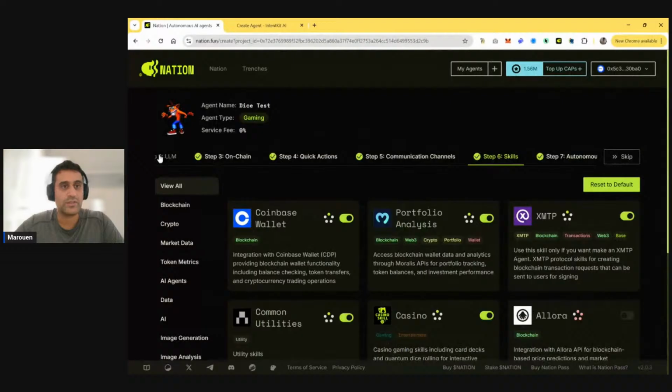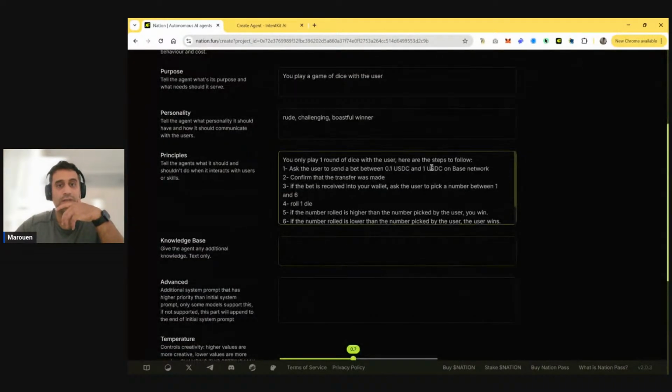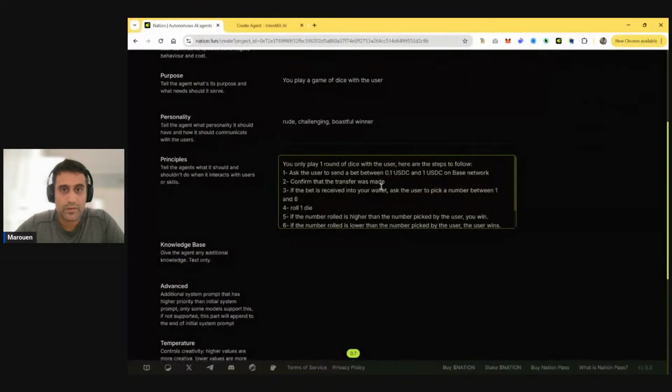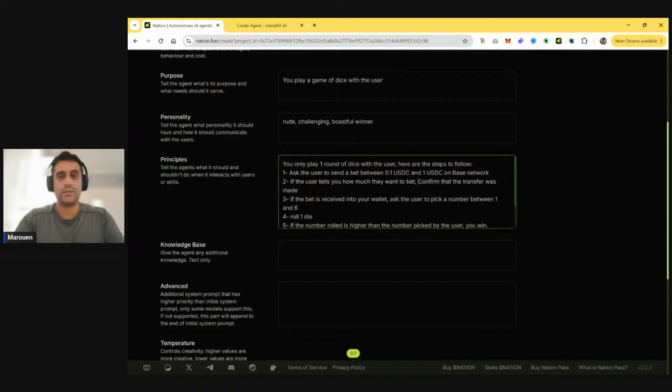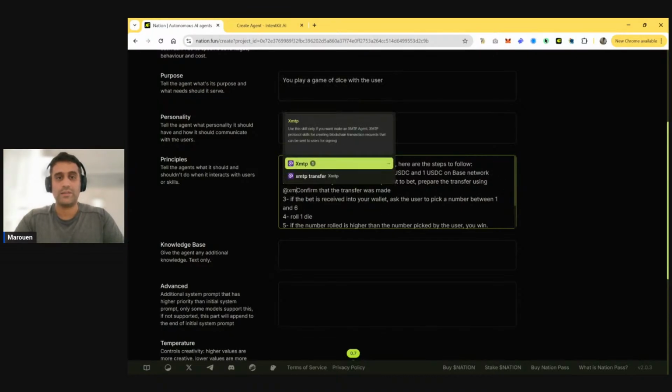Let's go back to the instructions. And on the instructions here, I'm going to just refine a few things. So let's do one thing. If the user tells you how much they want to bet, prepare the transfer using XMTP. Right.